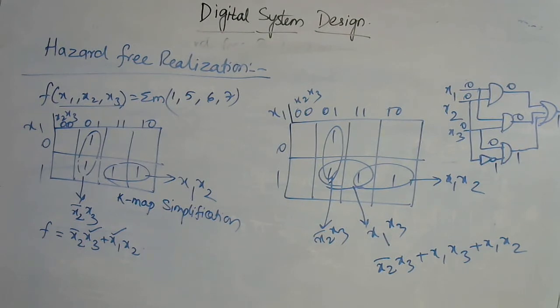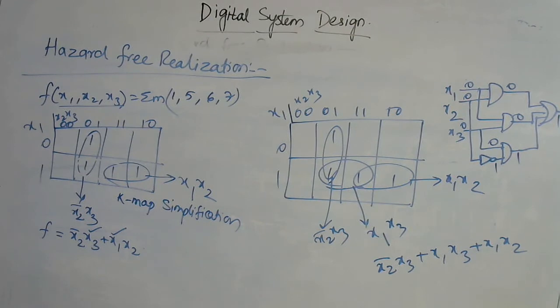And the last type of hazards are essential hazards. These basically occur in which type of circuits? Sequential. So hazards which occur in combinational circuits are static 0 hazard, static 1 hazard and dynamic hazard.